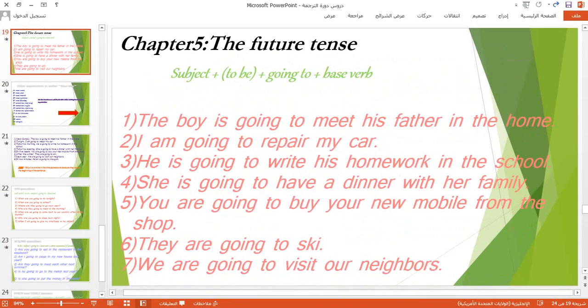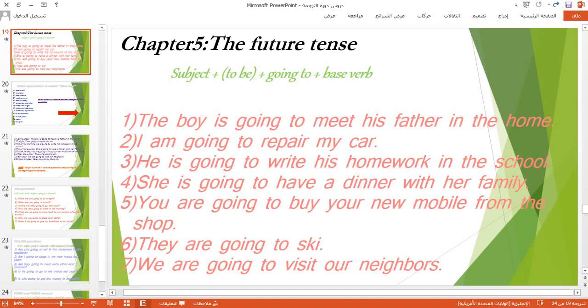How we should use the future tense in affirmative sentences. There is one grammar form here: subject plus the verb to be, and then after that we have to put going to, after that the base verb. We don't change anything in the base verb, whether it's ing or ed. The verb will be base.